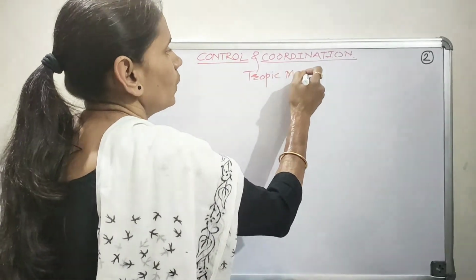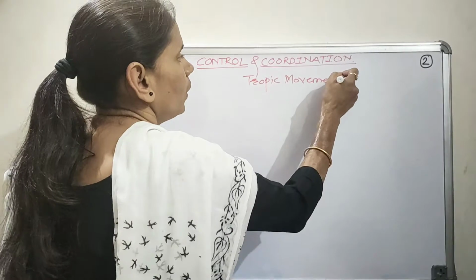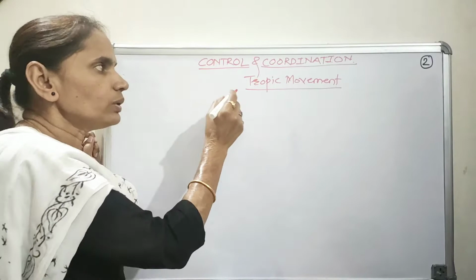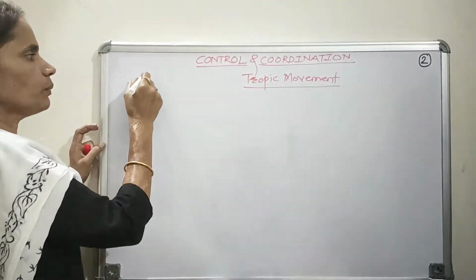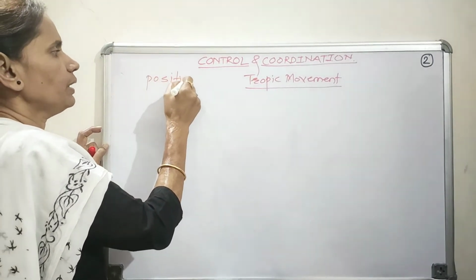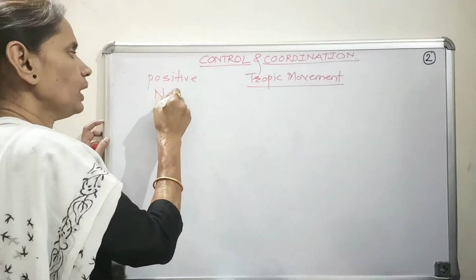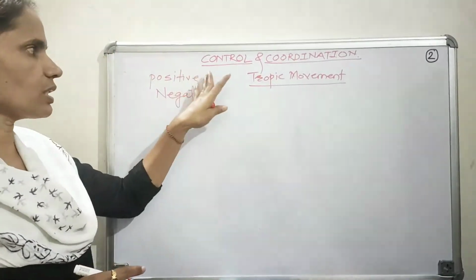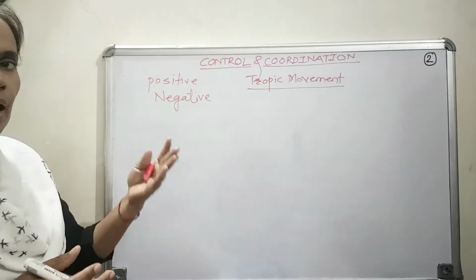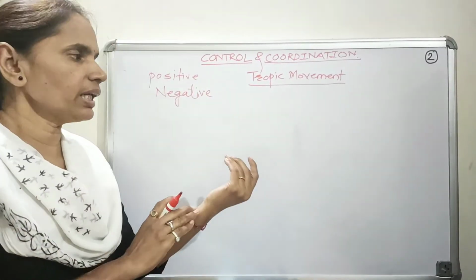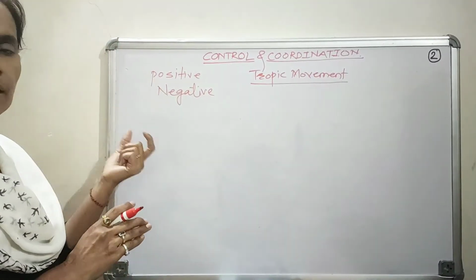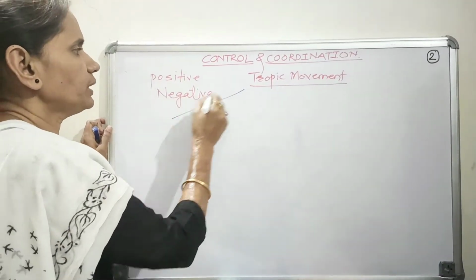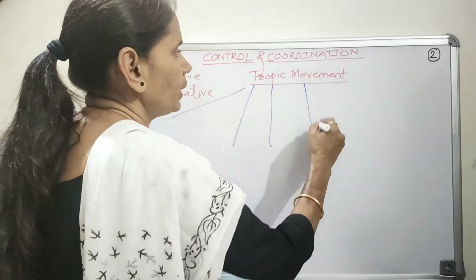Now on the basis of the different types of stimuli, there are different types of tropic movements. This tropism may be either positive tropism or negative tropism. If the plant shows movement towards the stimulus, then it is positive tropism, and if the plant shows movement in the opposite direction of the stimulus, then it is negative tropism. Now on the basis of the type of stimulus, there are 5 major types of tropism.